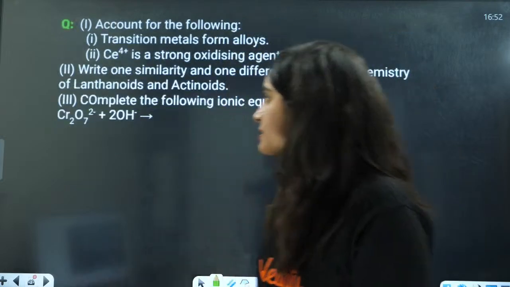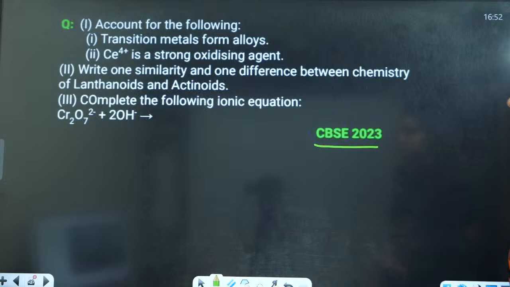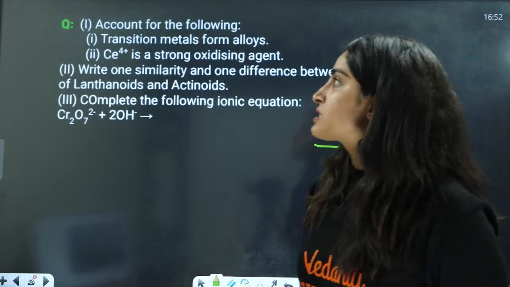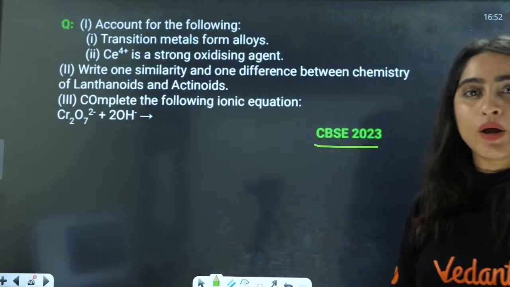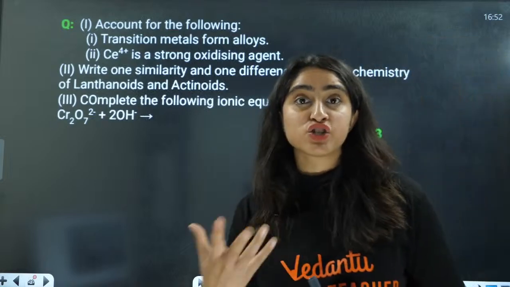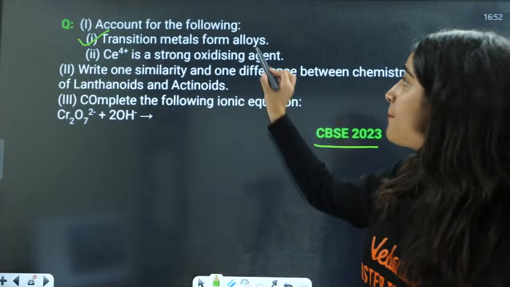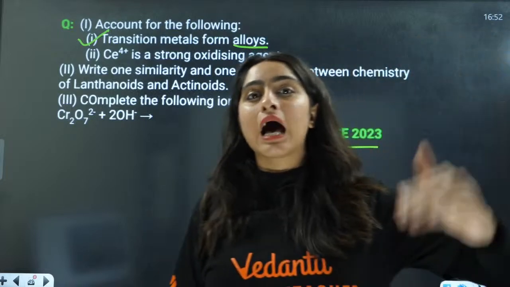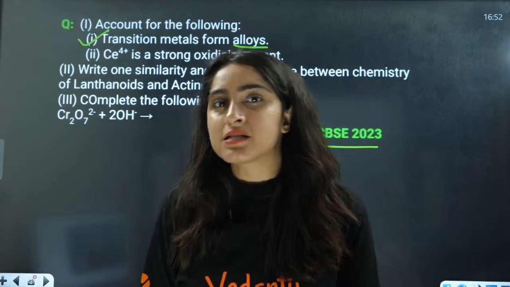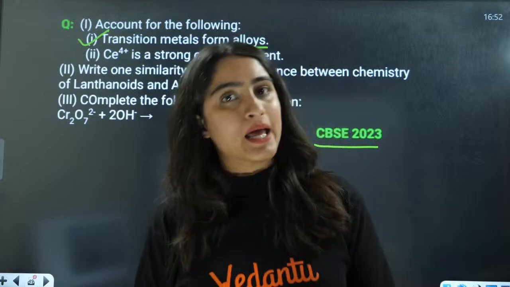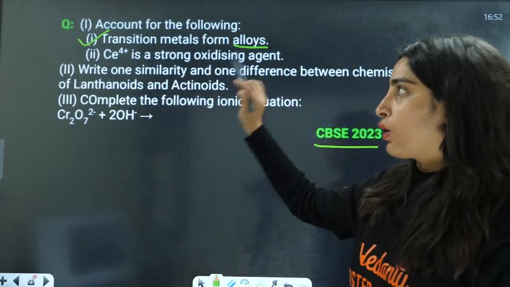Next is CBSE 23 question. First is transition metals form alloys. How can we say transition metals form alloys? Transition metals form alloys because the sizes of the atoms are comparable here. That is why they form alloys.